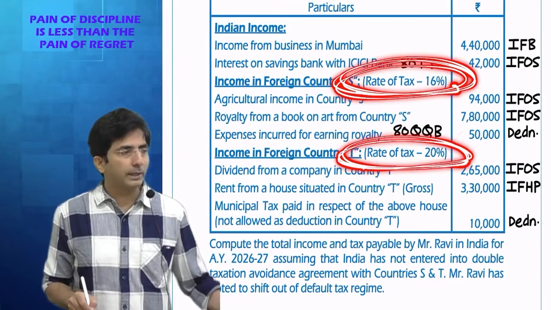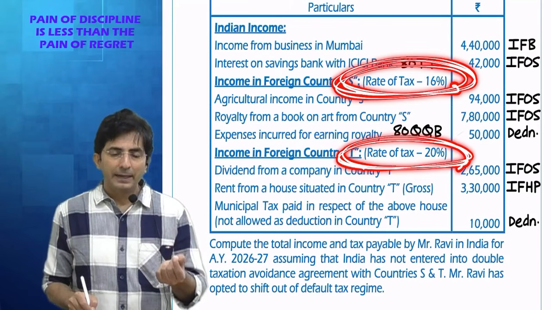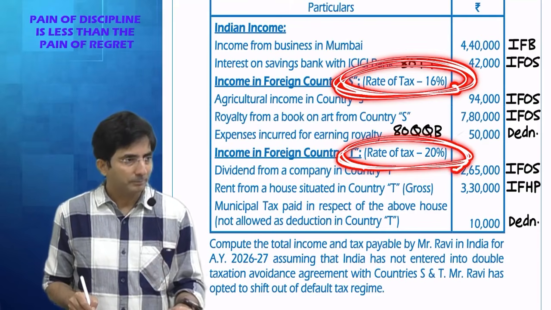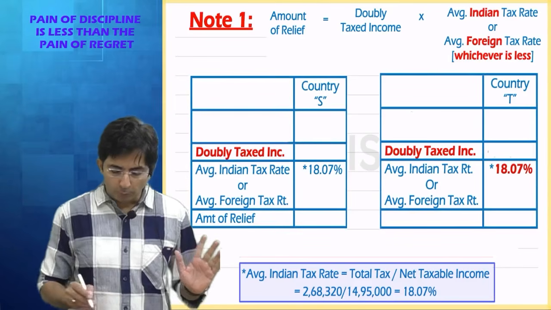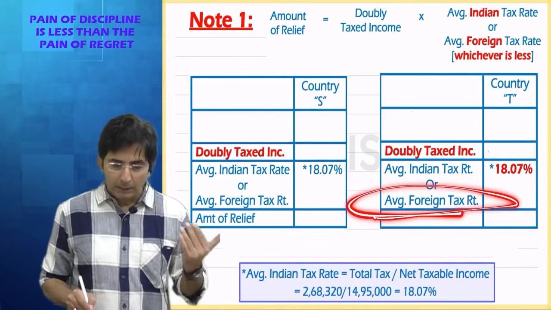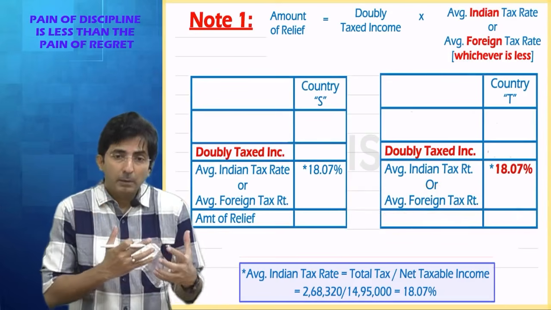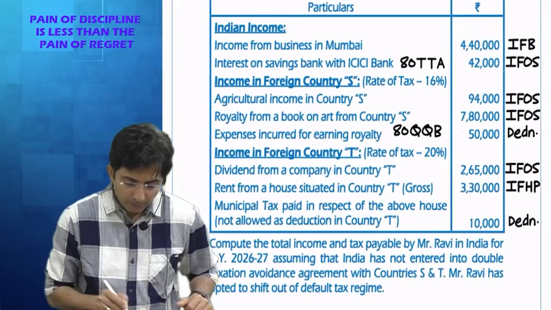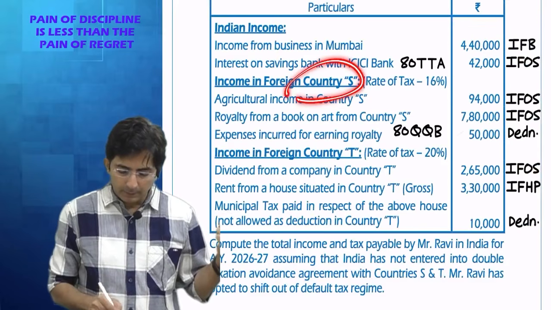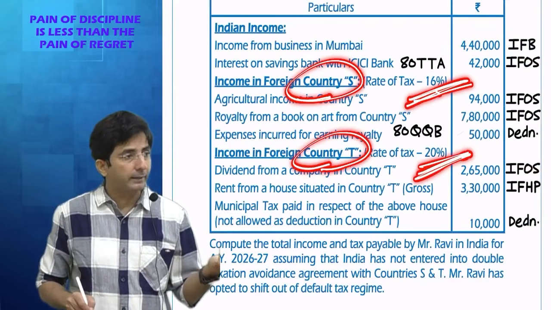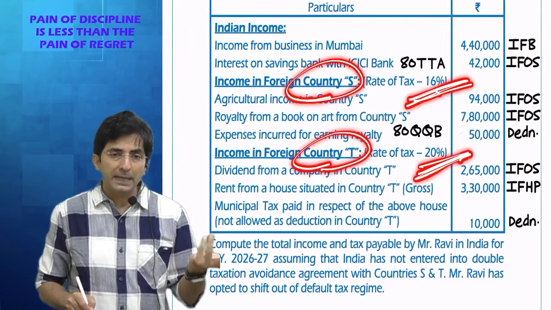And see, in foreign there is only a single tax rate. And if the tax rate is single, there is no importance of average. Although in my formula what I have quoted is average foreign rate, average importance comes when there are multiple tax rates. But here in the question, in country S and country T, is the rate multiple or single? Single rate. So that itself becomes the average foreign rate.